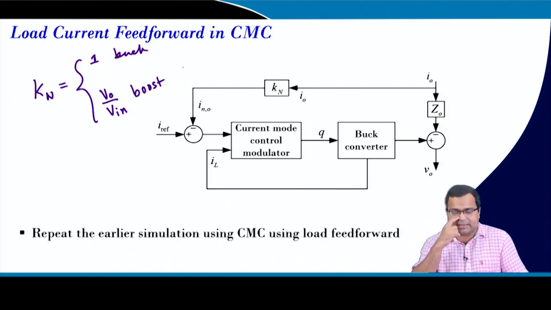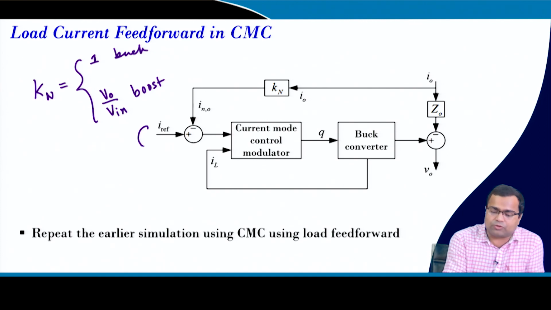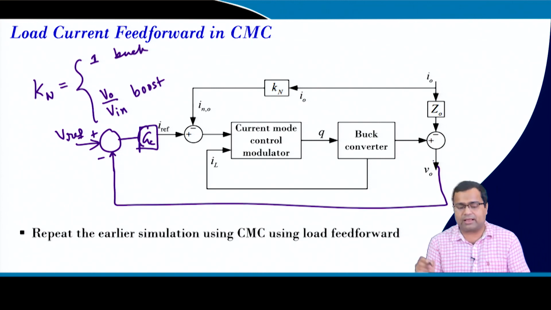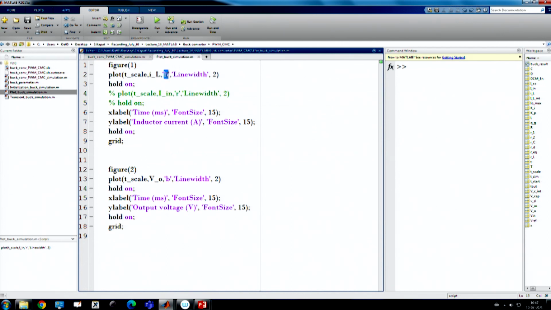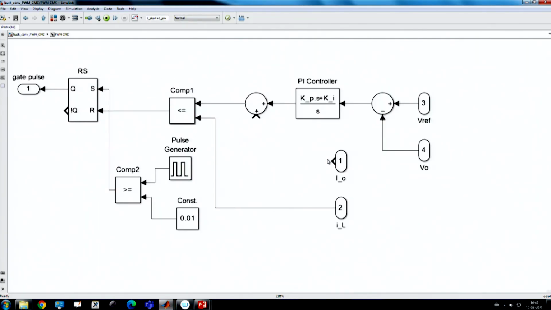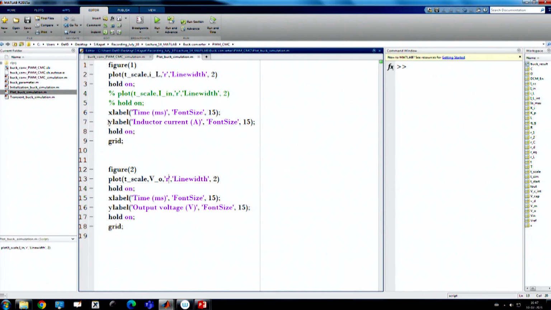If you repeat this closed loop, we again have closed loop control here, that means a controller GC with a Vref, and an outer voltage loop here, and the same controller is compared with the load current feed forward. Let us go back to the simulation and run it. Now we are changing the color. What are we doing here? We are essentially taking the load current. Either this load current can be added to the reference current, because this output is the reference current, or it can be subtracted from the inductor current. Now, let us rerun this simulation.